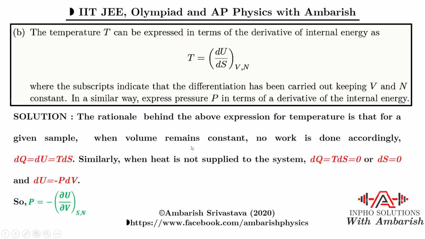So when heat is not supplied, you know that dQ is equal to T dS equal to 0, or we can say dS will be equal to 0, or we can say entropy will be constant. And when the entropy is constant, we can say that dU is simply minus PdV, right, by first law of thermodynamics. Or we can say simply that pressure is minus del U by del V at constant entropy and constant number of particles. So this part was also fairly simple to guess. It was not very difficult, part B, and not very much mathematical manipulation either. Now moving on to part C.